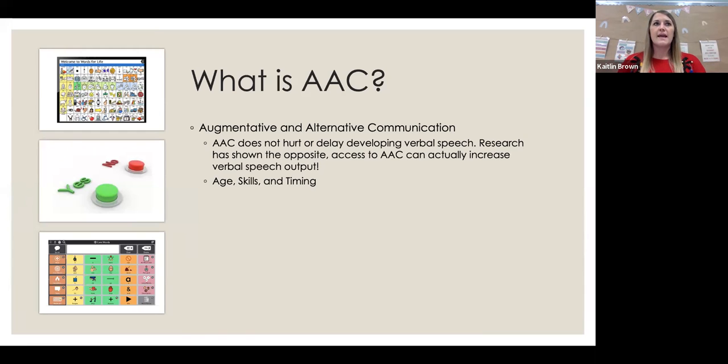But I will say, just like what we're expecting out of our teachers, we should expect the same out of our treating and working SLPs, in that if you have individuals on your caseload that need some sort of AAC intervention, as a professional, it's also our job to seek out those educational opportunities. And it's our job to seek out those continuing ed opportunities.